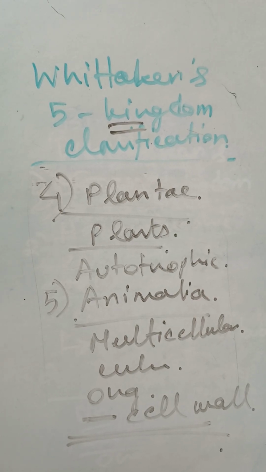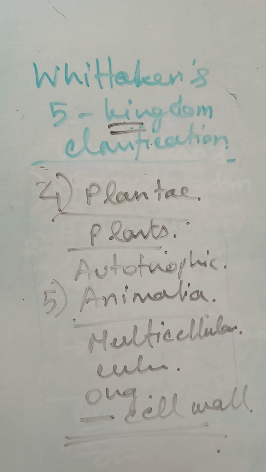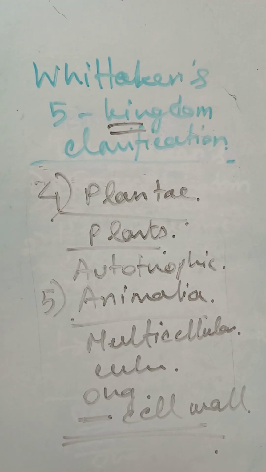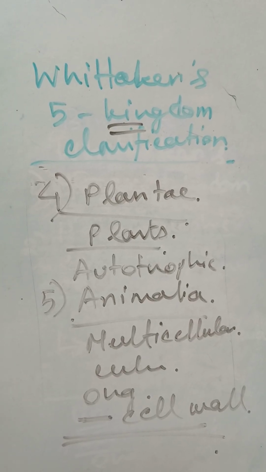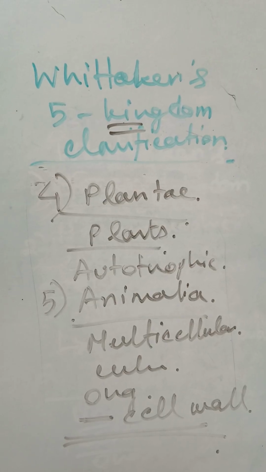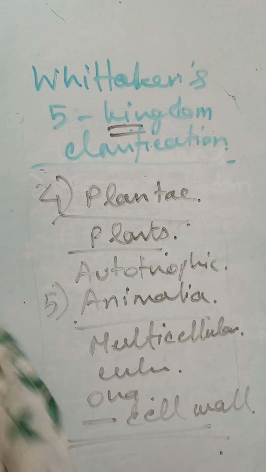The fungi are also multicellular sometimes. They are also eukaryotic, but they have the cell wall made up of chitin. But we people are also multicellular eukaryotes. Fungi are eukaryotes, mushrooms are eukaryotes, humans are also eukaryotes. But we humans or the lions or any kind of animals don't have any kind of cell wall. So remember it carefully. So there are a total of 5 kingdoms.